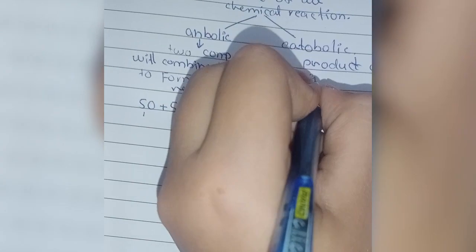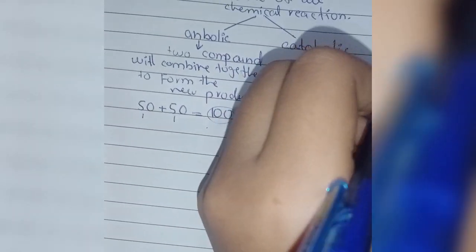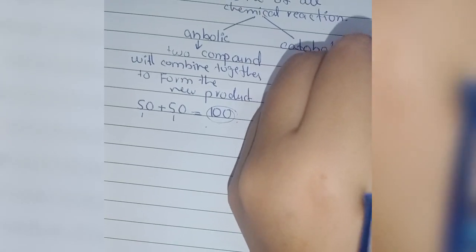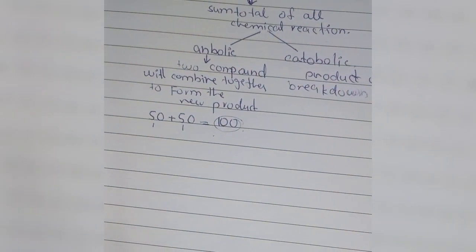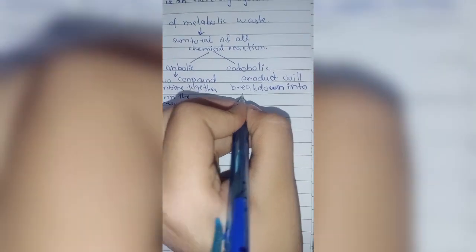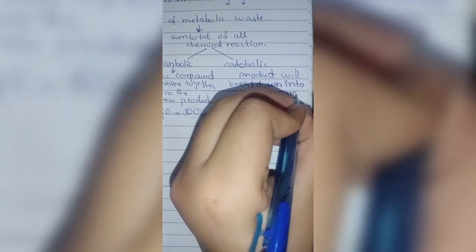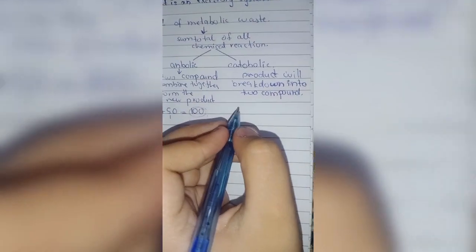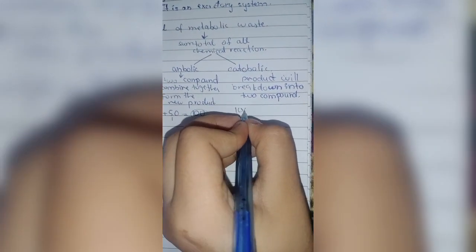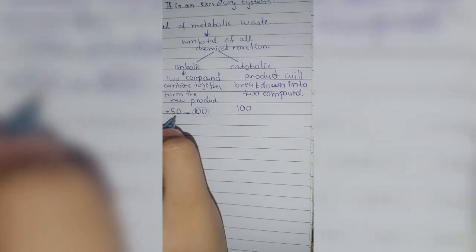Like here 100 is formed by adding 50 plus 50.